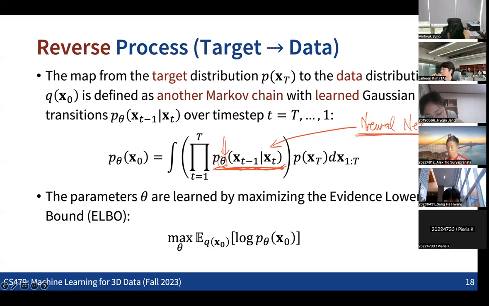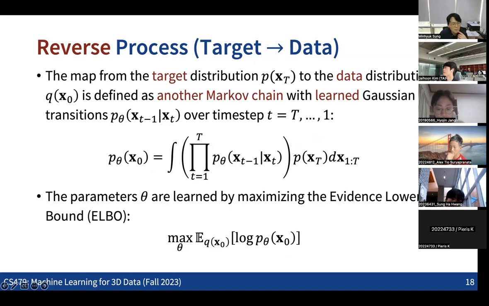So we are optimizing all the neural net parameters in a way that once you get the data distribution like this, the probability density value for each data point becomes maximized. So that's what we are going to do. Any questions on this?